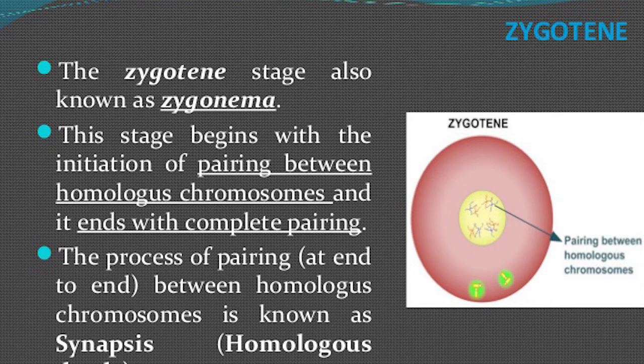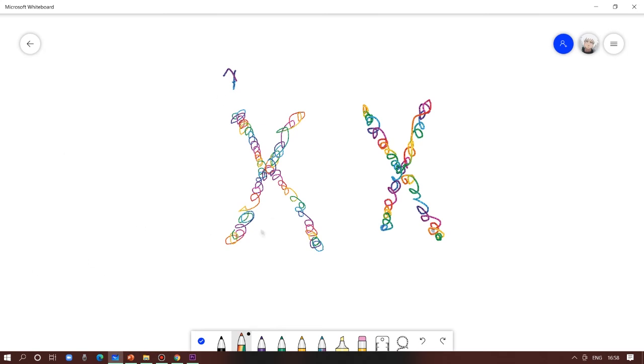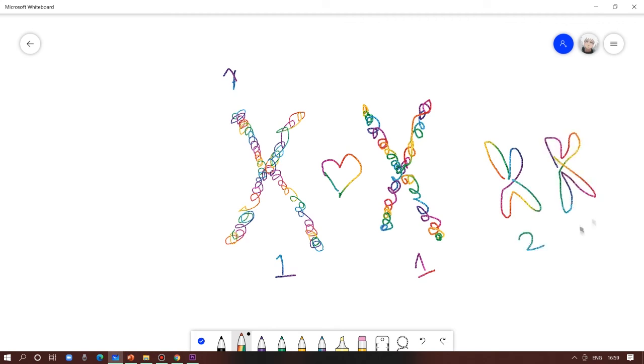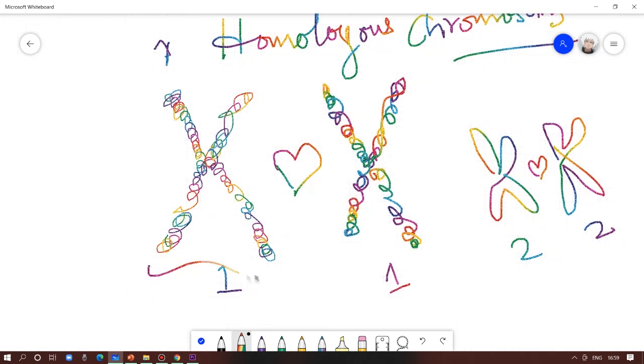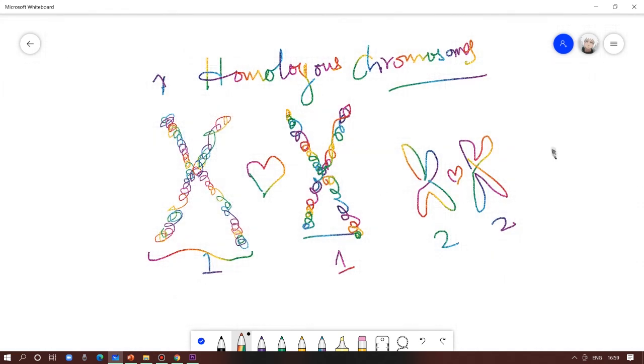In the zygotene stage of prophase 1, the homologous chromosomes will begin to pair. So what are homologous chromosomes? We know that chromosomes come as pairs. There are 23 pairs of chromosomes inside the human body, 46 in number, inside the nucleus of every single cell.